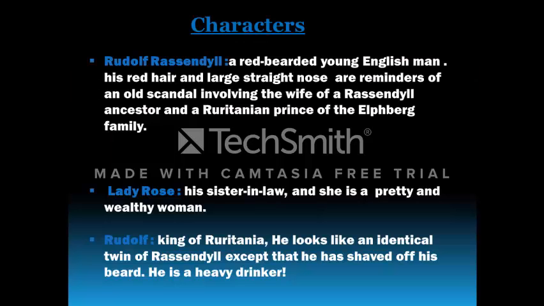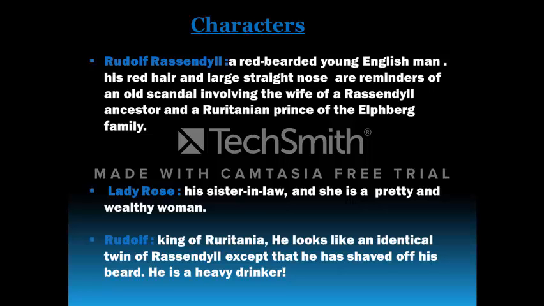Here are the main characters of our novel. Rudolf Rassendyll, a red-bearded young Englishman. His red hair and large straight nose are reminders of an old scandal involving the wife of a Rassendyll ancestor and a Ruritanian prince of the Elfberg family. Lady Rose, his sister-in-law, a pretty and wealthy woman.